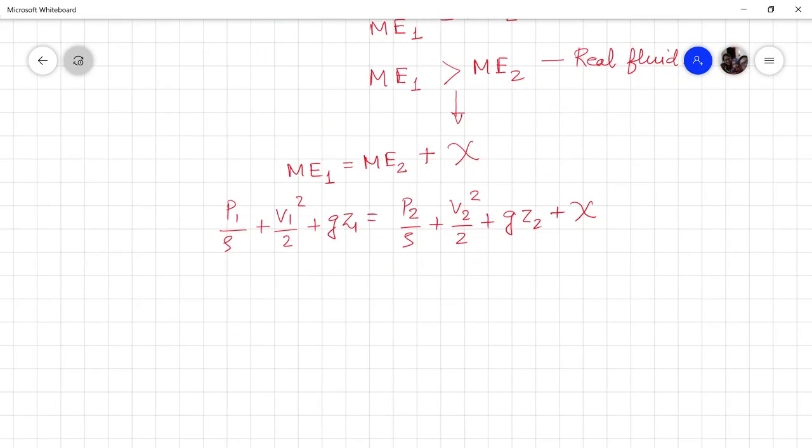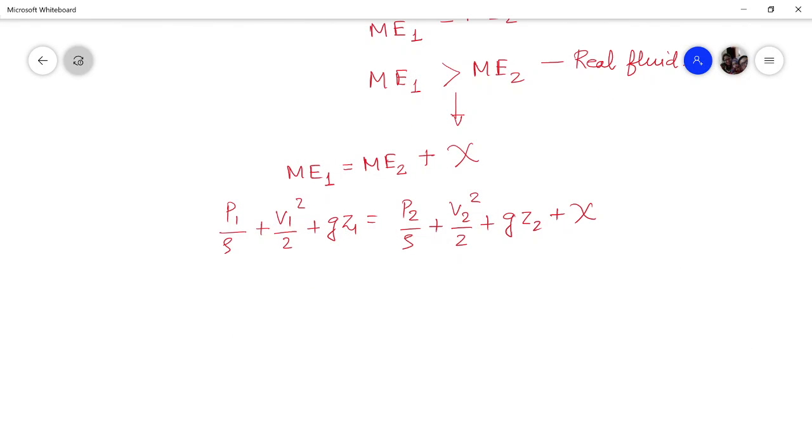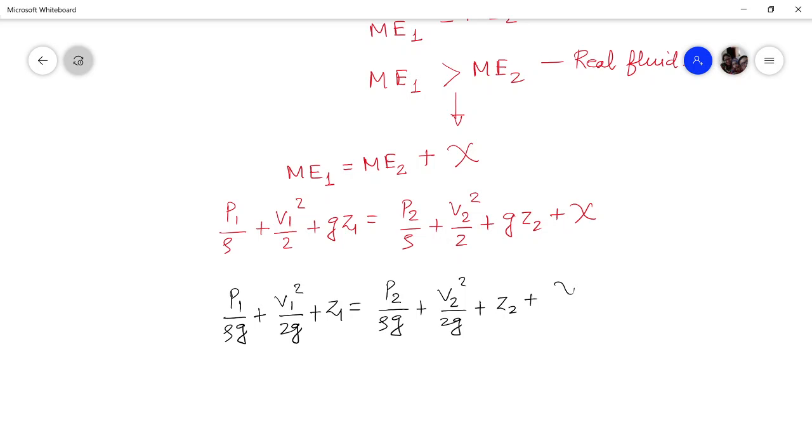We have also discussed that when we talk of real cases, we don't consider energy per unit mass. We always consider it in terms of head. So we divide this whole equation by g, so that it becomes energy per unit weight, which is nothing but the head. So this is P1 by rho g plus V1 square by 2g plus Z1 equal to P2 by rho g plus V2 square by 2g plus Z2 plus chi by g.